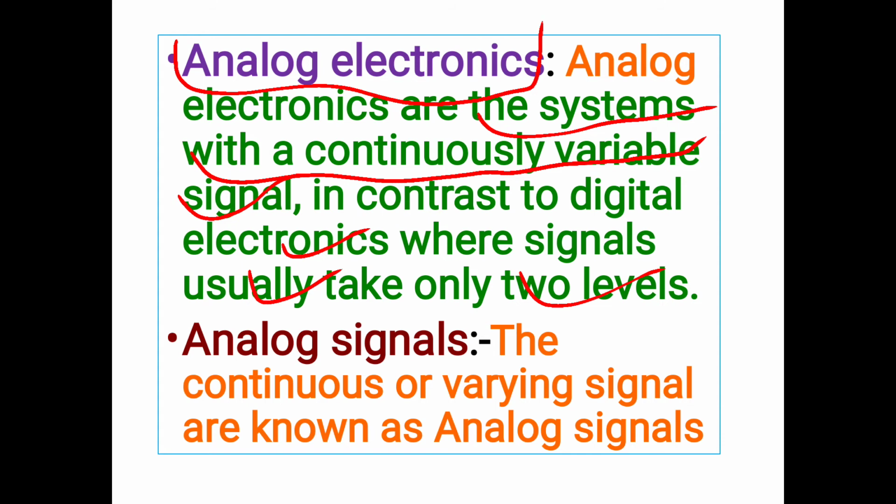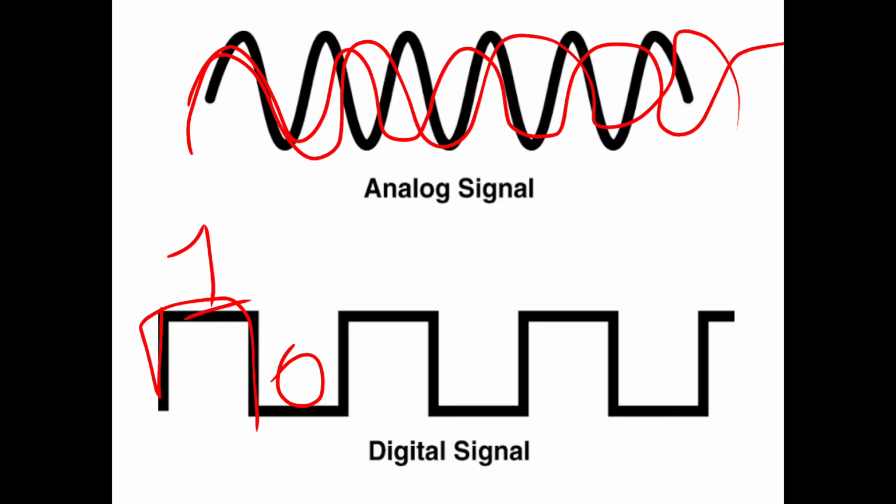And now we will see what analog signals are. The continuous or varying signals are known as analog signals. So all the signals which are varying in nature, that we have seen here, are analog signals.